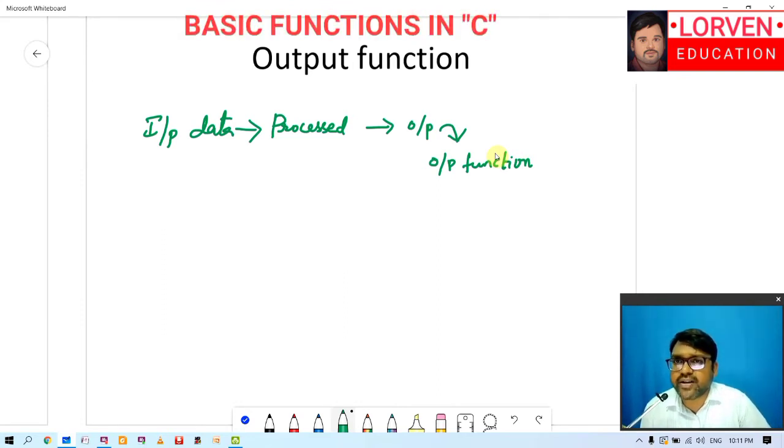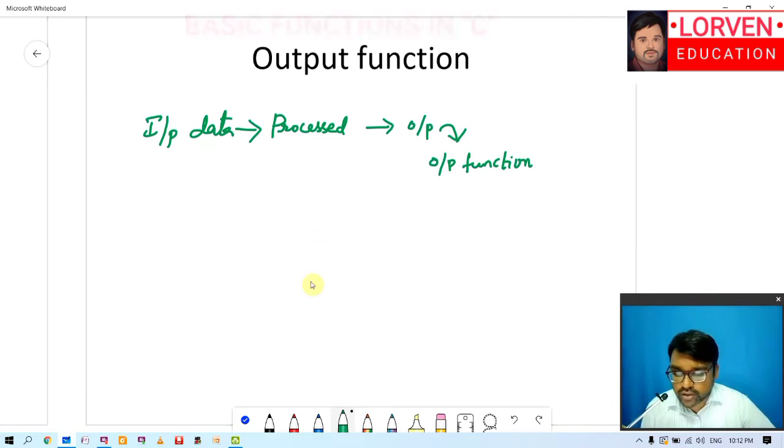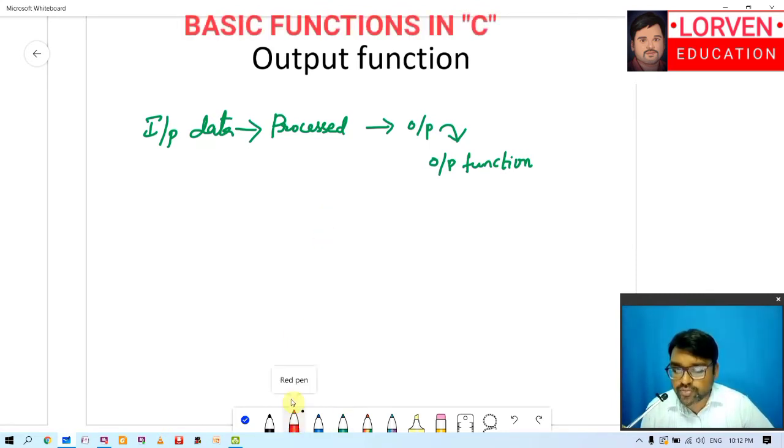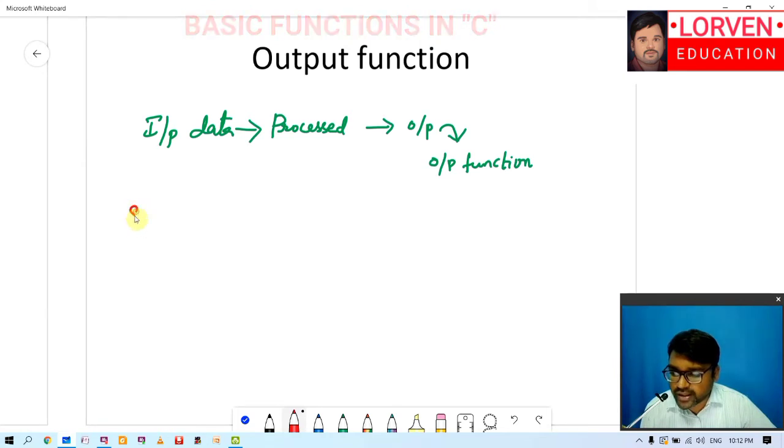Why? Because monitor is an output device. So whenever you want to display some output data, then you have to use some function here, and that specified function is called an output function. So now what we will do is, we will be talking about how this has been implemented, and whenever you are trying to implement something, you have to use the concept called syntax. So syntax for output data is like this.